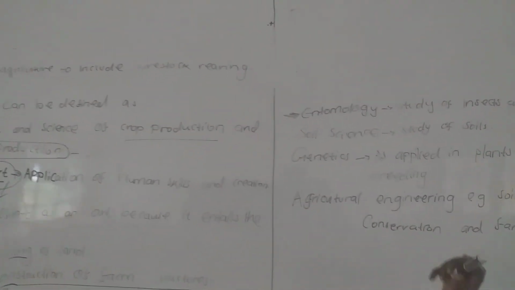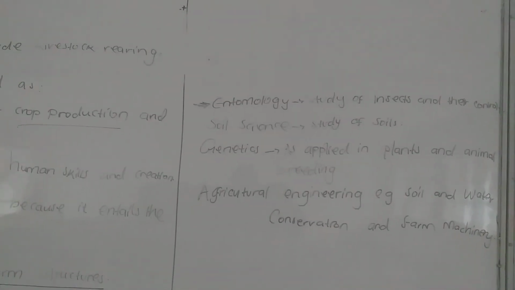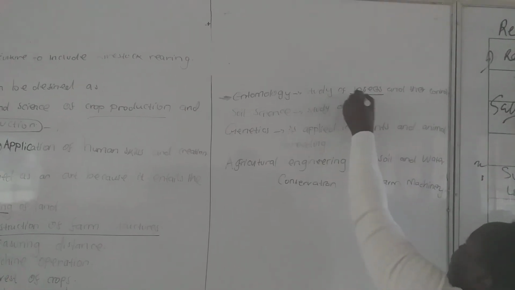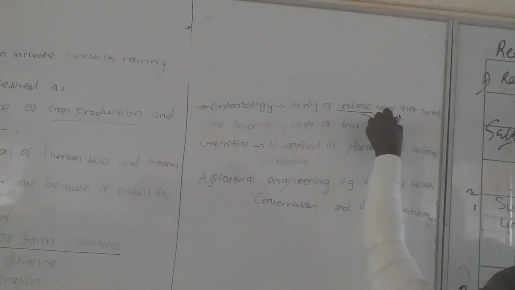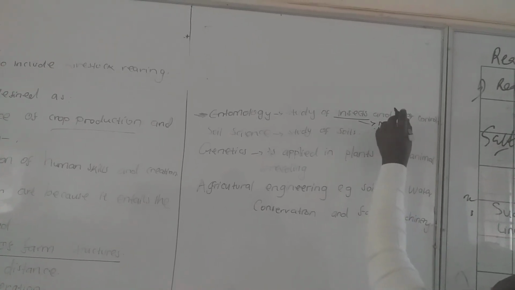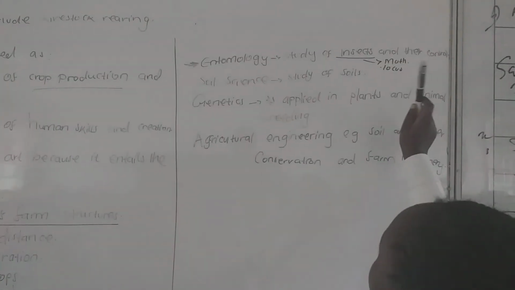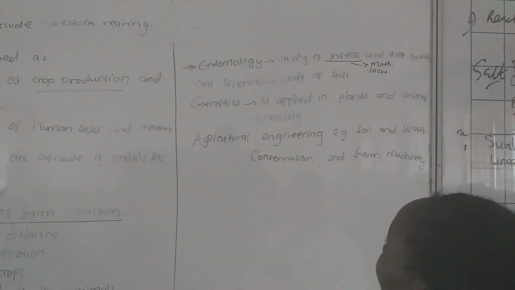And then in our second point, we have entomology, which is just the study of insects and their control. Examples of insects are the moth and the common one, the locust.